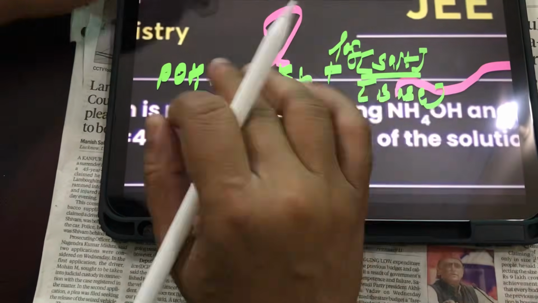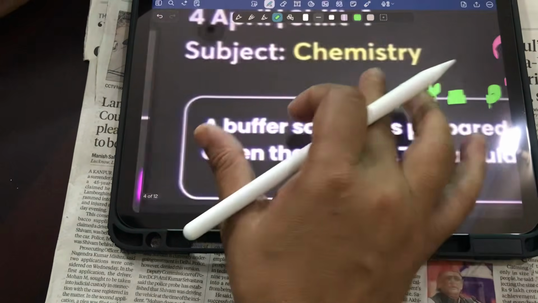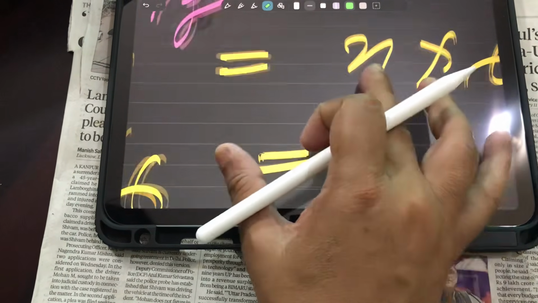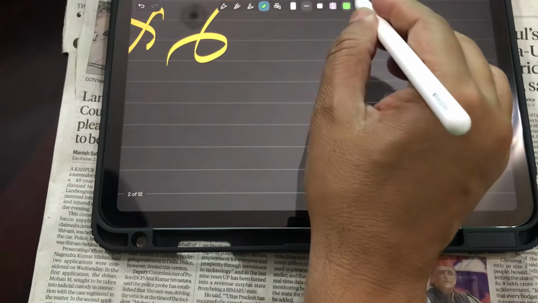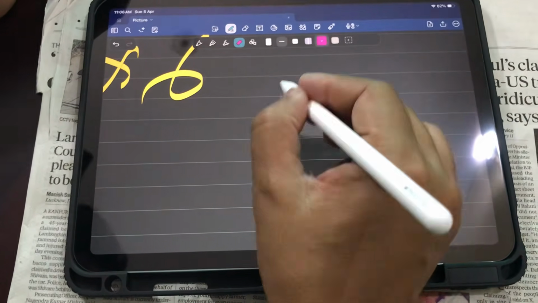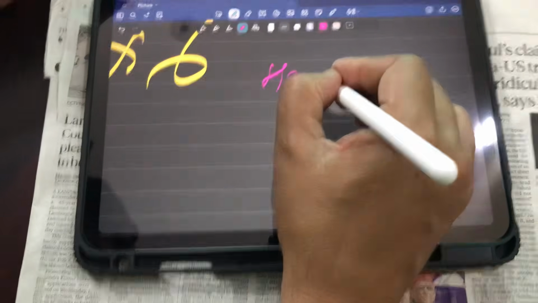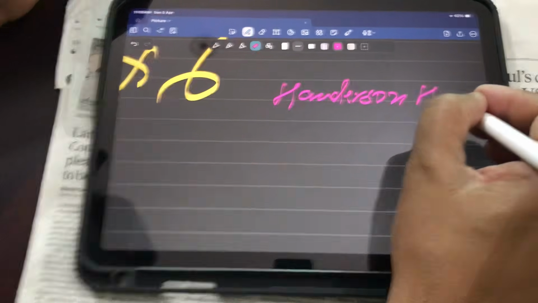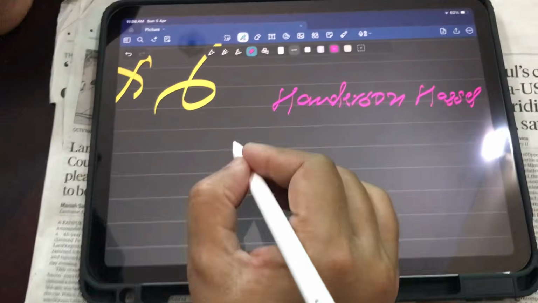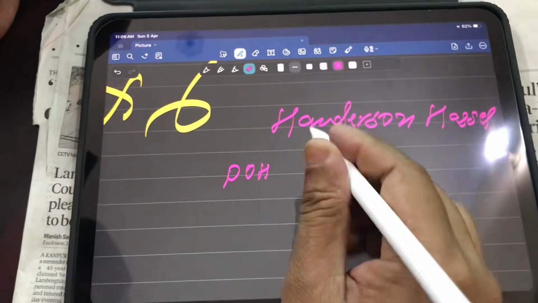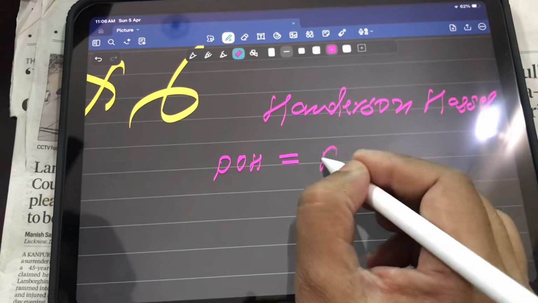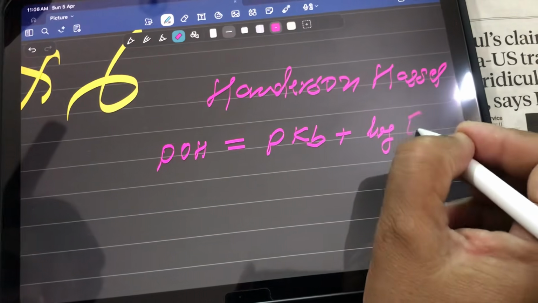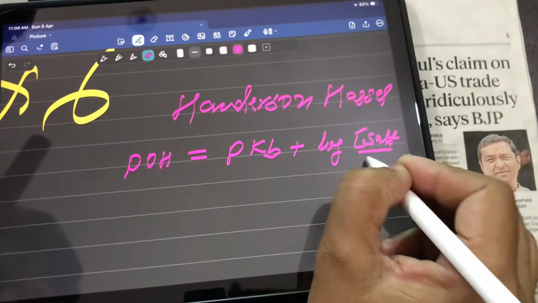Now here it's not looking good, so let me solve it on another page, a clear page. There is too much space, so I can use this space. Henderson-Hasselbalch equation. Henderson, I am Harendra, he is Henderson. pOH is equal to pKb plus log of concentration of salt upon concentration of base.